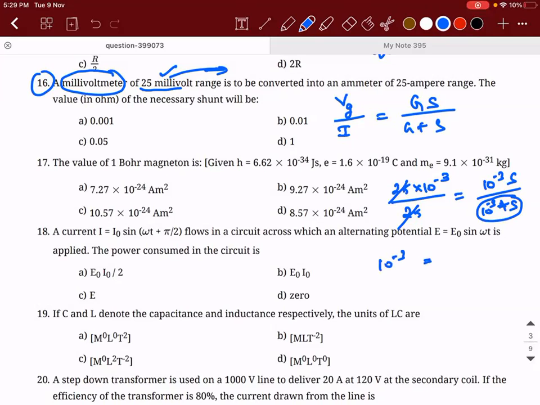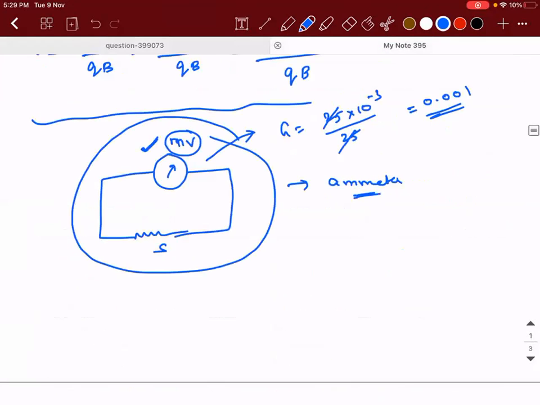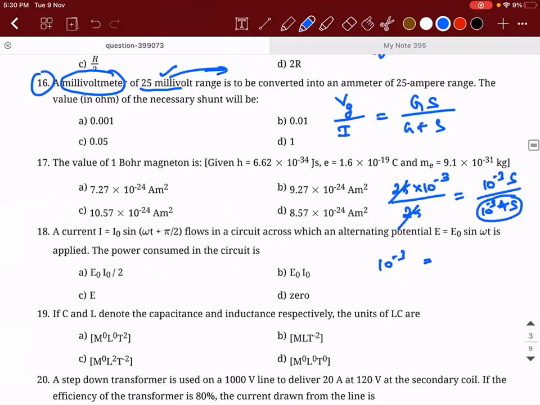Shunt resistance will be definitely lesser than the galvanometer's resistance, right? Do you guys know why we connect a shunt resistance? Yes, sir. So that you will make sure that maximum current is flowing through the shunt resistance and minimal value is flowing through the galvanometer, right? When that is going to be the case, the shunt resistance has to be even less than this. So 10 power minus 3 will be equal to 10 power minus 3 into S divided by, this can be approximated to 10 power minus 3 itself. So this and this will get cancelled. So S will be equal to 10 power minus 3 ohm. And the answer is 0.001 ohm.